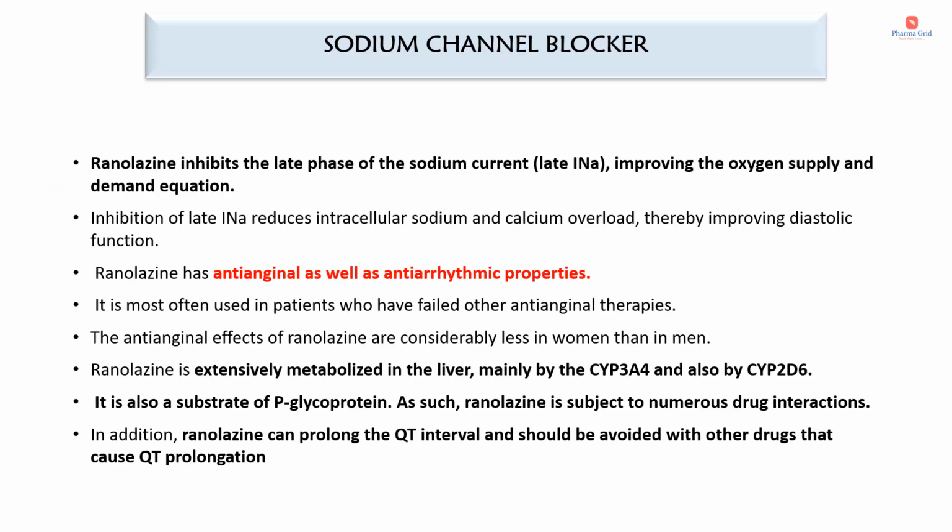Next category is sodium channel blocker. Example is ranolazine. This drug inhibits the late phase of the sodium current, improving the oxygen supply and demand equation. Inhibition of late sodium current reduces the intracellular sodium and calcium overload, thereby improving diastolic function. Ranolazine has anti-anginal as well as anti-arrhythmic properties. It is most often used in patients who have failed other anti-anginal therapies. The anti-anginal effects of ranolazine are considerably less in women than in men.